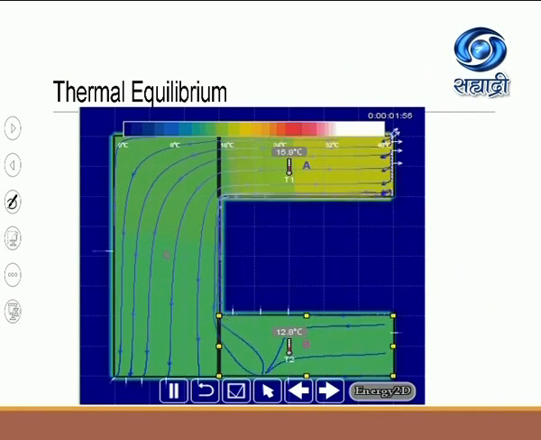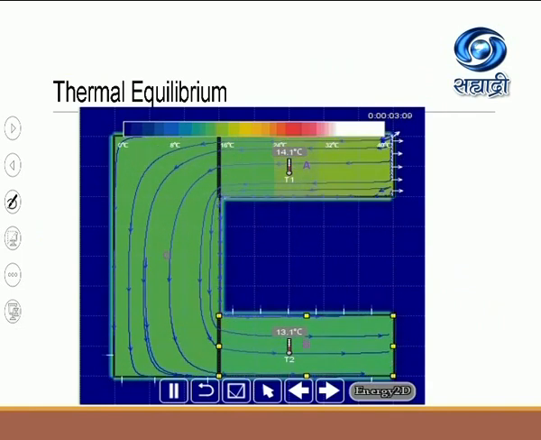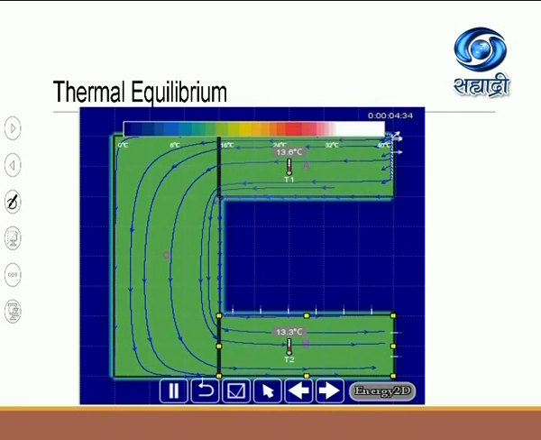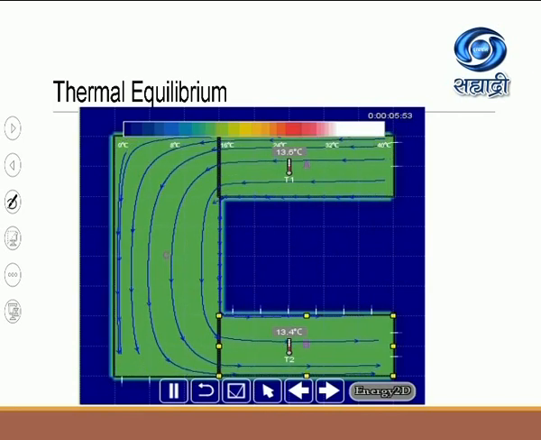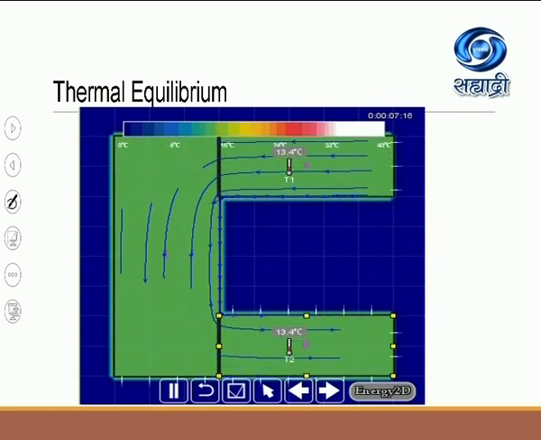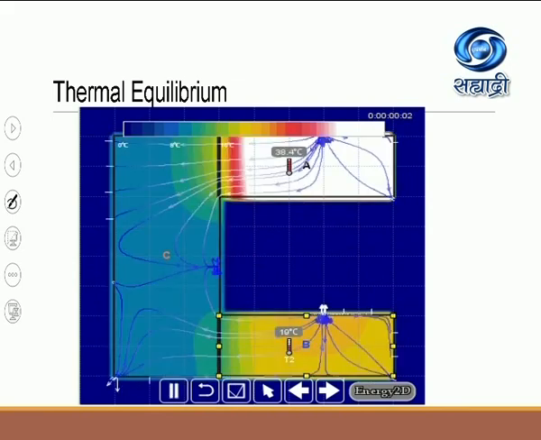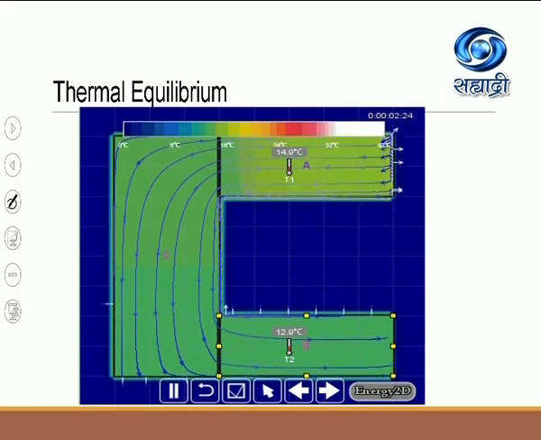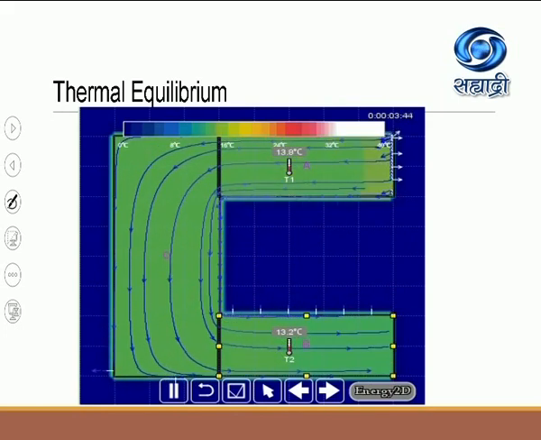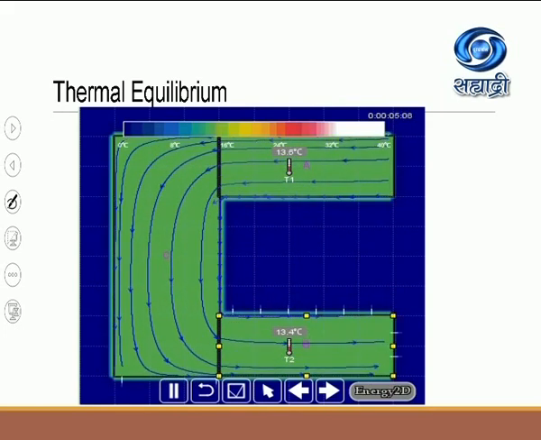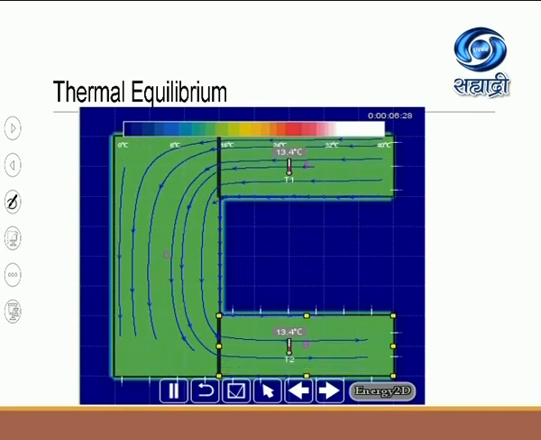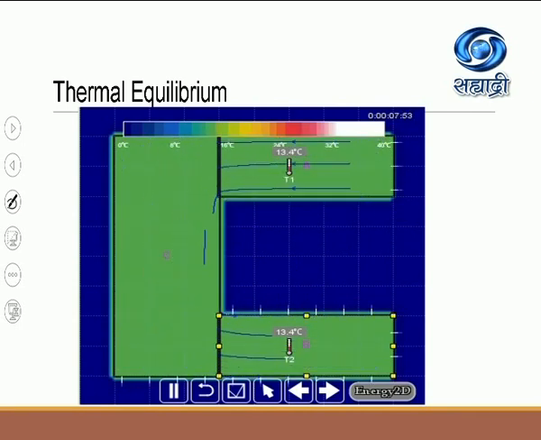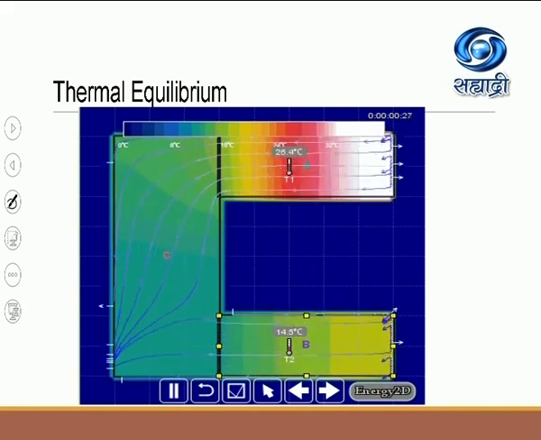Here I will show you the animation which clearly tells you how the thermal equilibrium is attained by the two objects A and B. Observe the initial temperature of object A. It is at higher temperature. Observe it, it is at 40 degrees. And observe the lower object B, it is at lower temperature, that is 20 degrees.